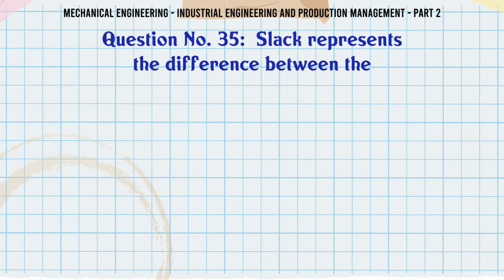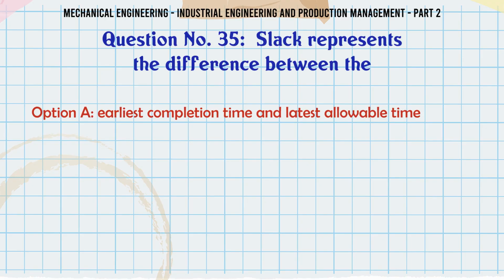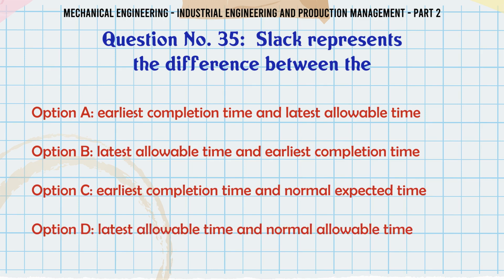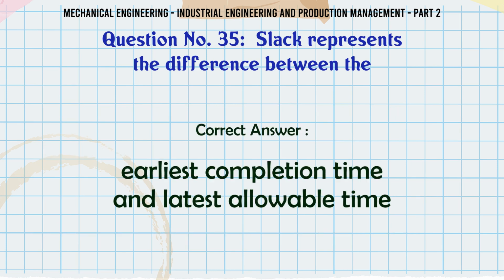Slack represents the difference between the A. Earliest completion time and latest allowable time. B. Latest allowable time and earliest completion time. C. Earliest completion time and normal expected time. D. Latest allowable time and normal allowable time. The correct answer is earliest completion time and latest allowable time.